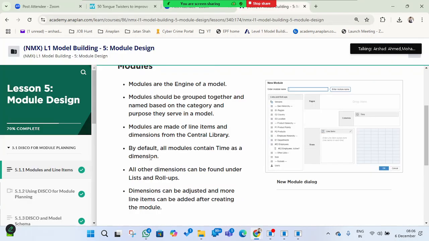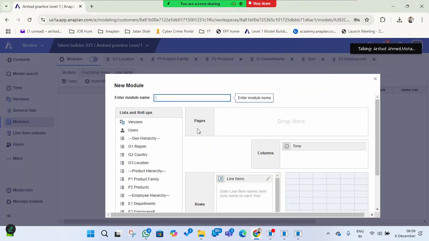By default all modules contain time as a dimension. As you can see here, when I try to create the module, we already get the time dimension by default. If it is not required, we can remove it by drag and drop. But generally we will be using time for analyzing purposes, so time is very important.